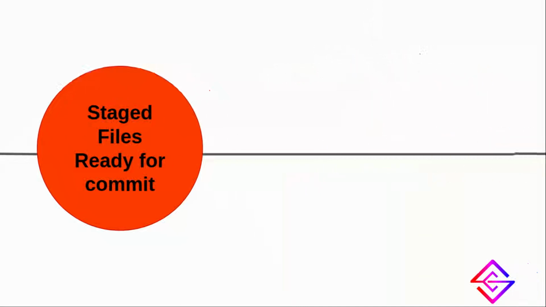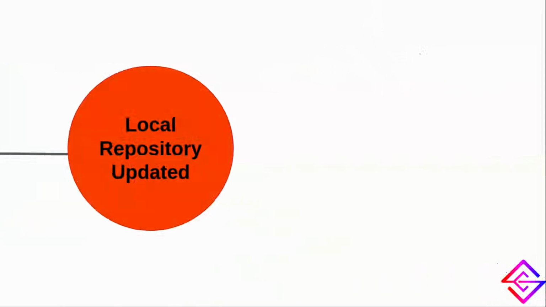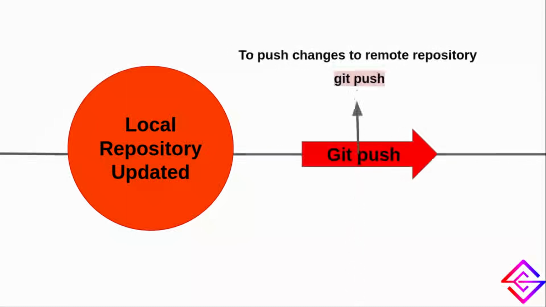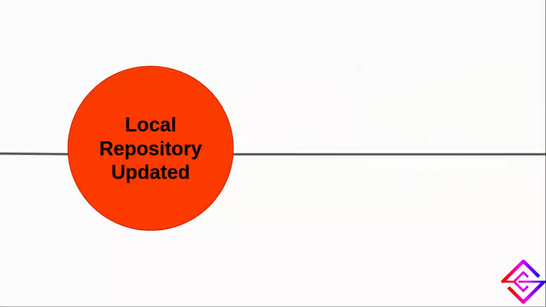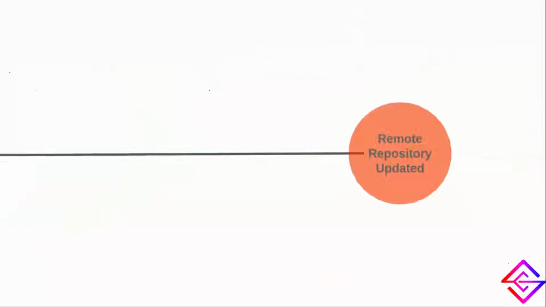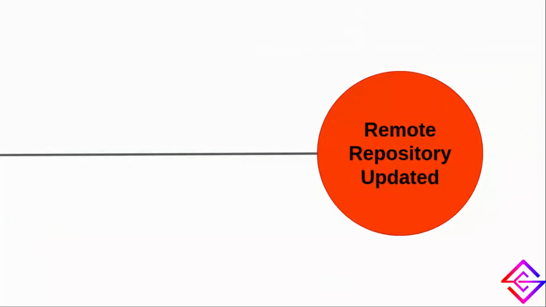With all the steps performed till now, we have created and updated our local repository, and now it's time to move this code to the remote repository that is on the web. So for this purpose, we use the git push command. Congratulations! Now we know how to create a repository, how to record the changes, and how to push it on the web.